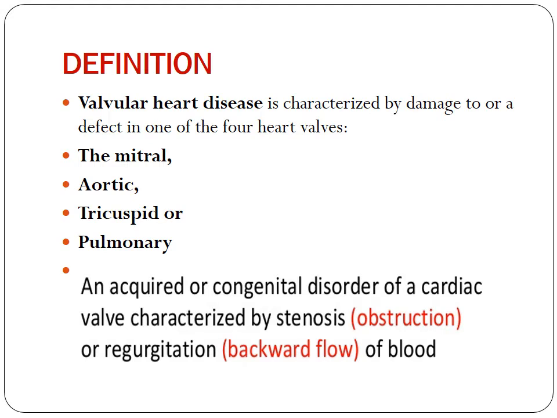Any of the four valves can be affected by such a condition. It is an acquired or congenital disorder of a cardiac valve characterized by stenosis, meaning obstruction, or regurgitation, meaning backward flow of blood. It can also be a congenital disorder. So this explains what valvular heart disease is.